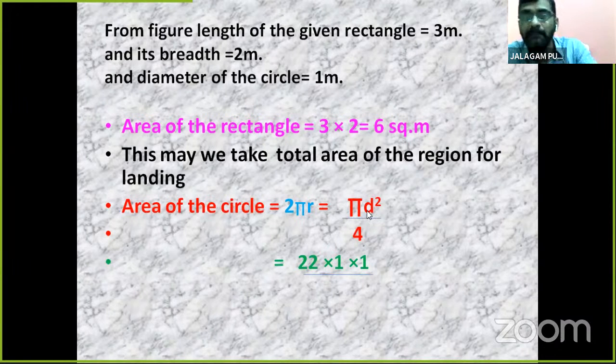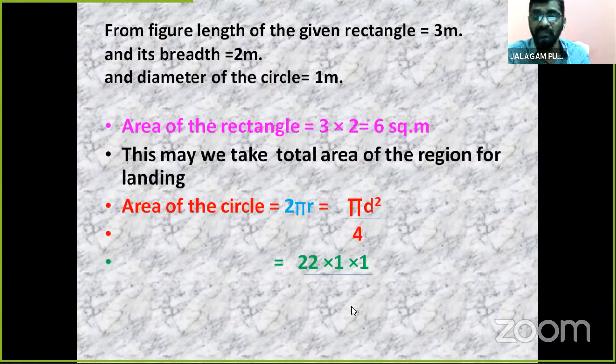Here, simply if we take d, pi d square, remove this, pi d square by 4. The area of the circle is pi d square by 4, which equals pi r square. The area of the circle is pi r square.